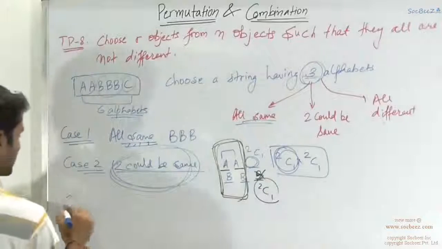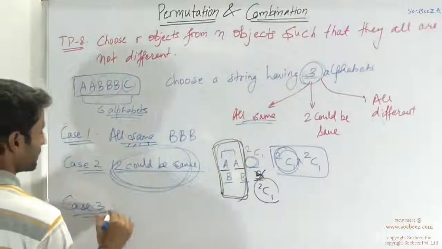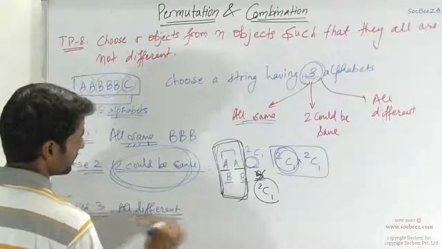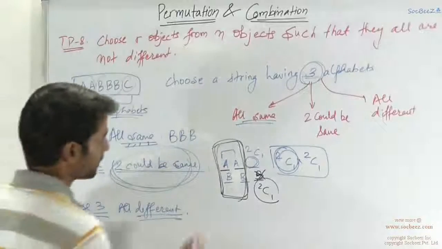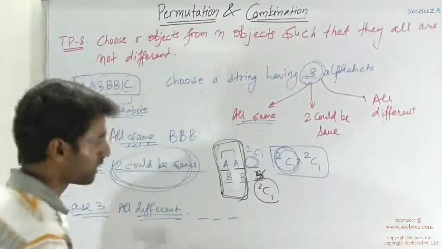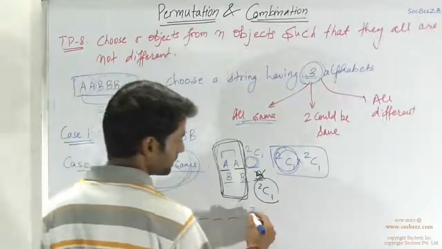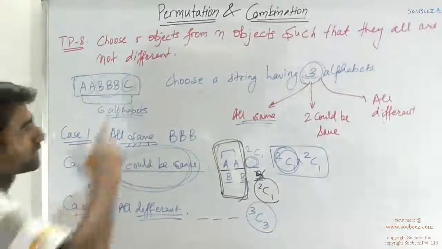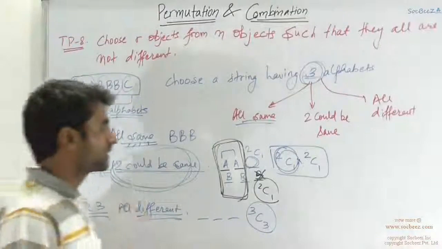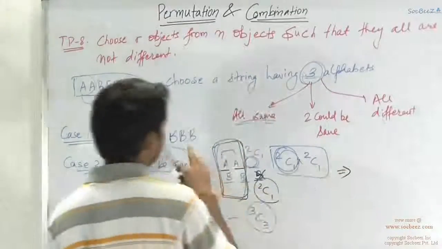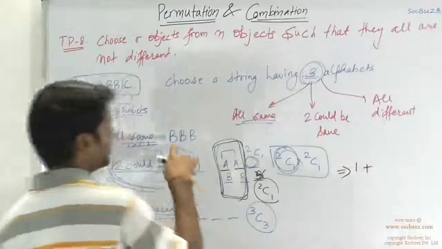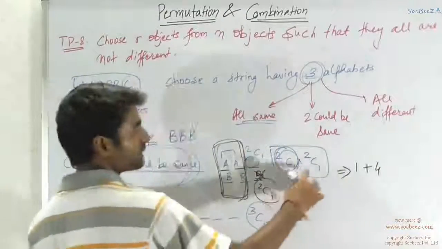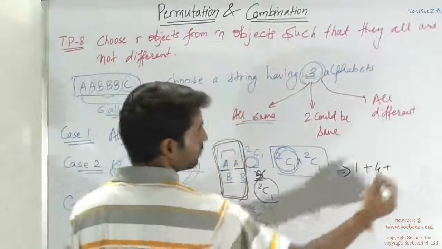Okay? The last case arises if all are different. So this is quite straightforward as there are only 3 elements in this and you have to choose 3 elements, and if they all have to be different, you have basically 3 choices and you have to choose 3 of them. So there is only one possibility. So the total number of ways to choose a 3 alphabet string out of it is 1 for this all being same, then 2C1 into 2C1 for this case, and this is the last one, that is 1 case.